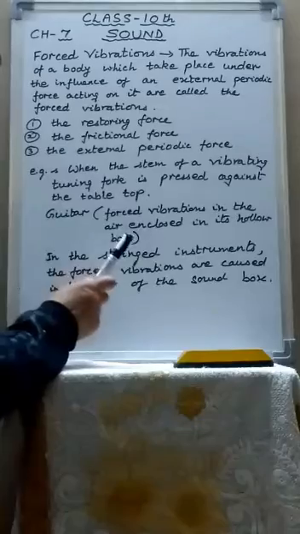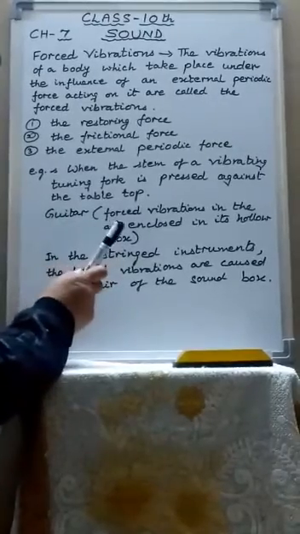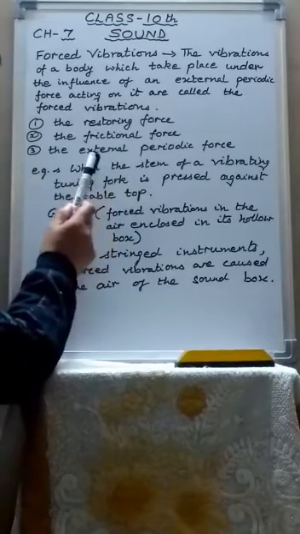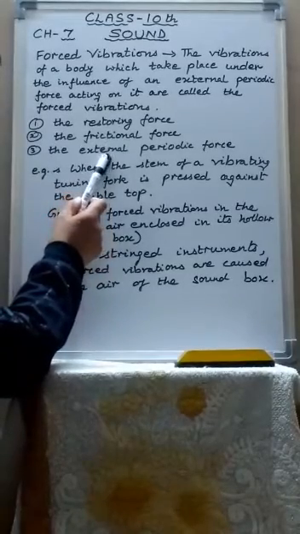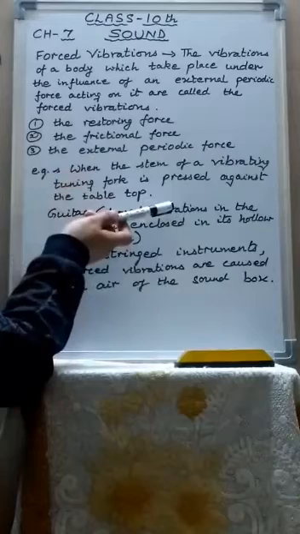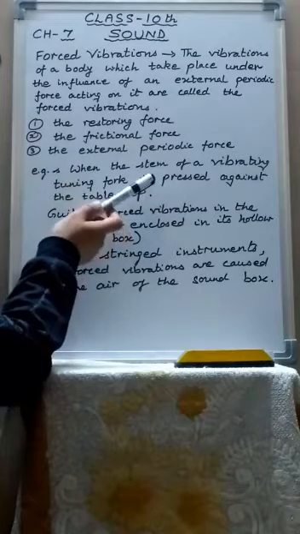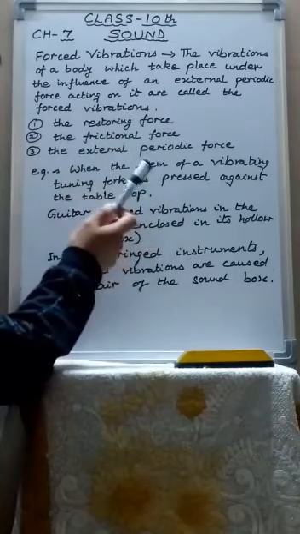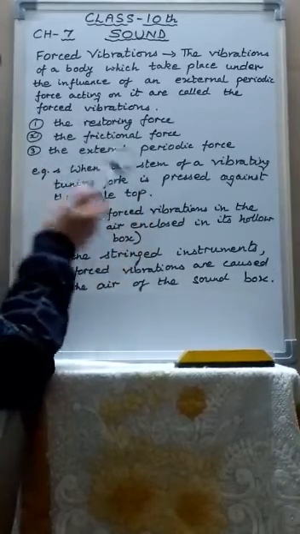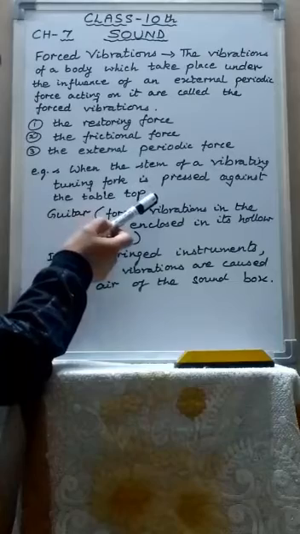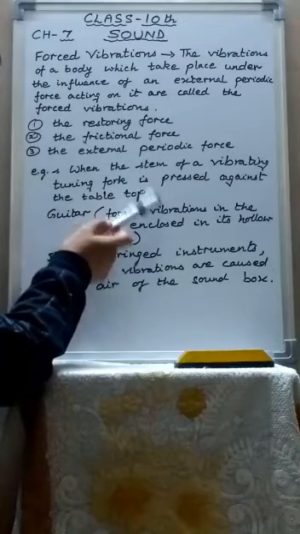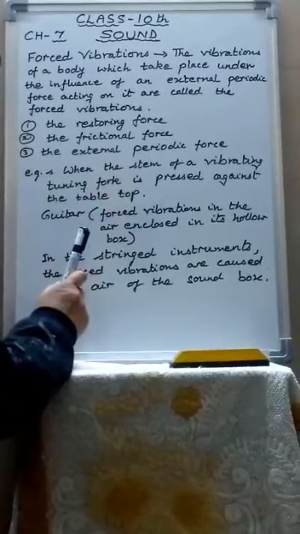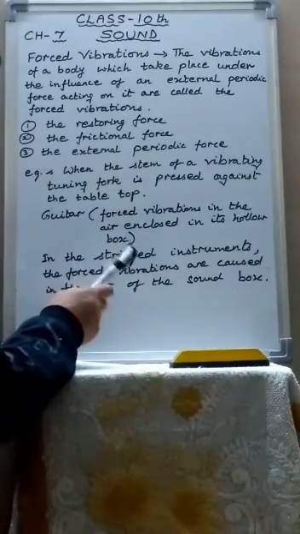The amplitude of the forced vibrations depends on the frequency of the external force. If the frequency of the external force is different from the natural frequency of the body, the amplitude of oscillation is very small, and dies out soon due to the presence of damping forces, frictional forces. But if the frequency of the external force is exactly equal to the natural frequency of the body, the amplitude of oscillation is very large.